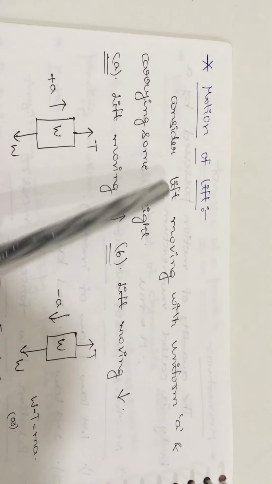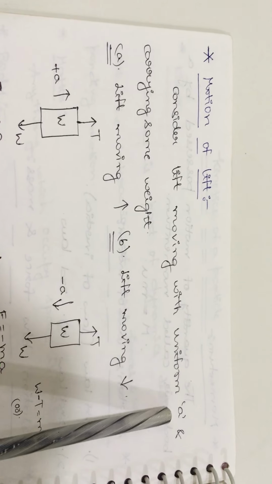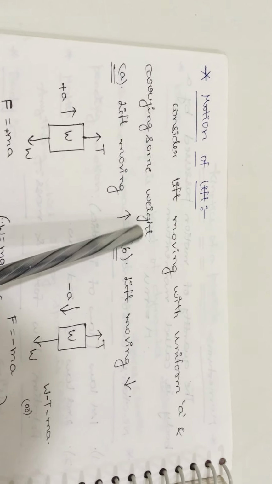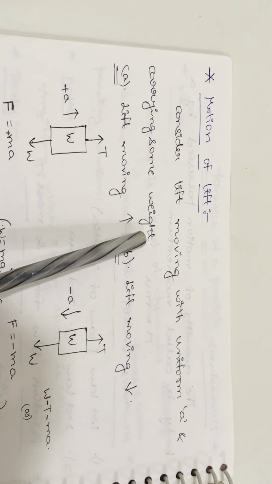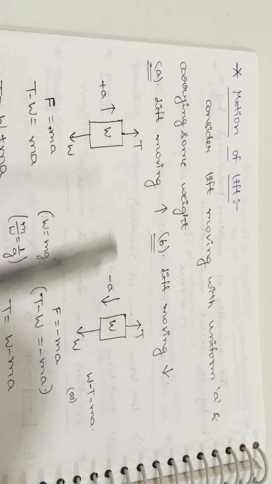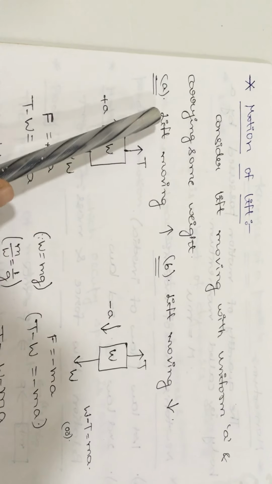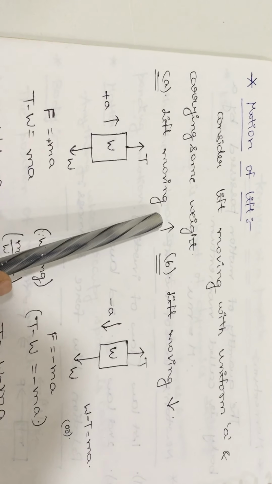So here let us consider a lift which is moving with uniform acceleration a and carrying some weight. And we all know that weight is nothing but a gravitational force, and that gravitational force, weight, will always act in the downward direction only. Here again two conditions are there according to the motion direction. So here in the first condition, the lift is moving in the upward direction.